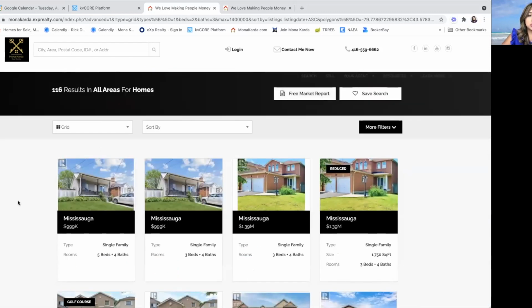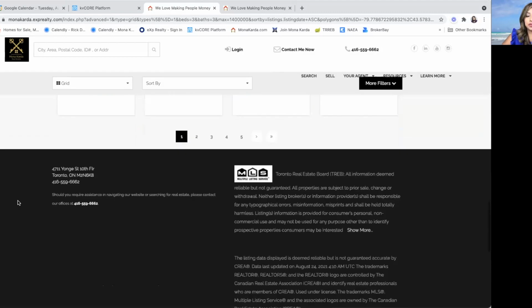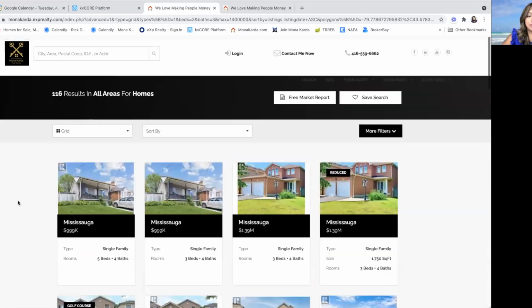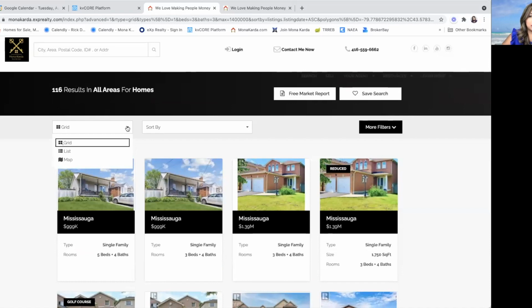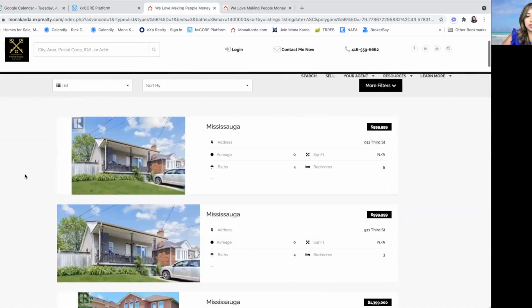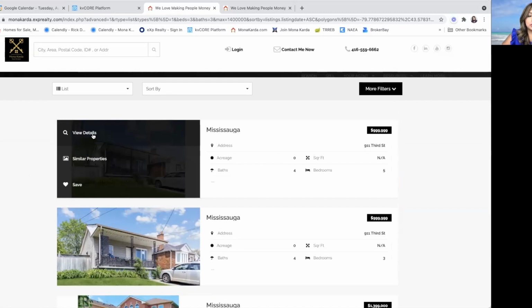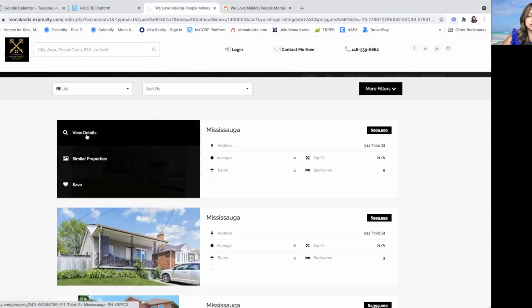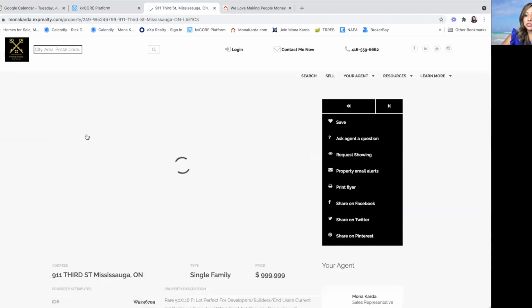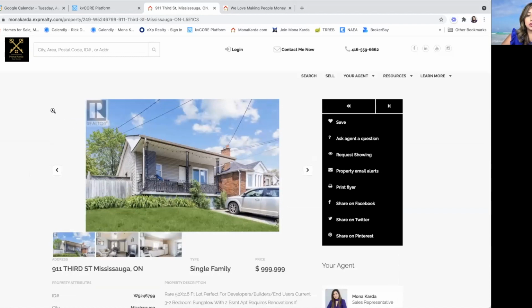Okay, so this is what the grid looks like. If they don't want to see the actual map there, they can change it to list, and then they can see the listing this way as well. Now let's click on one, view details, so we can see what they see when they look at it. So this is what they'll see.